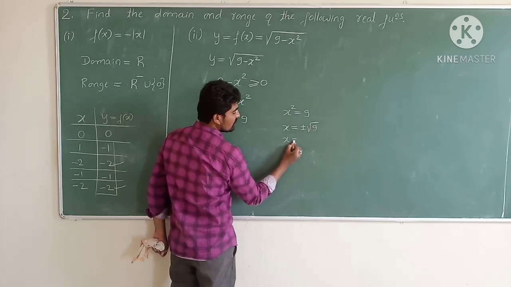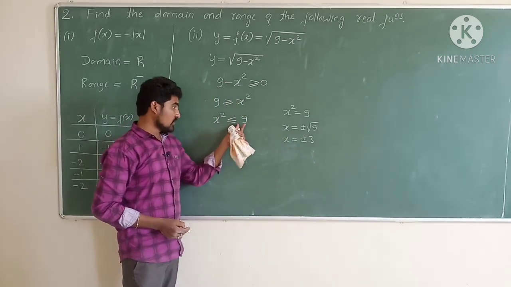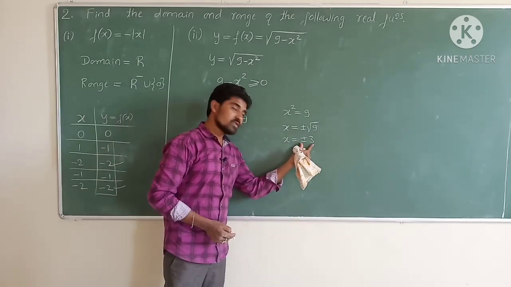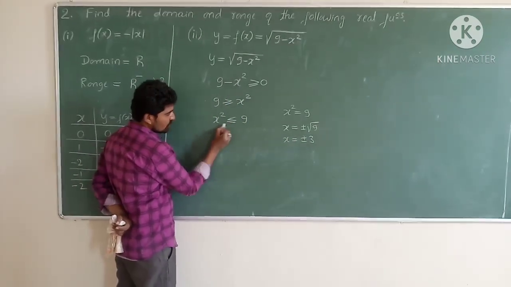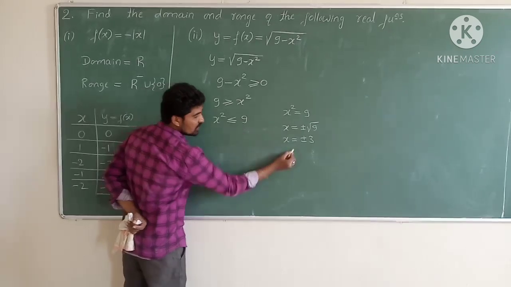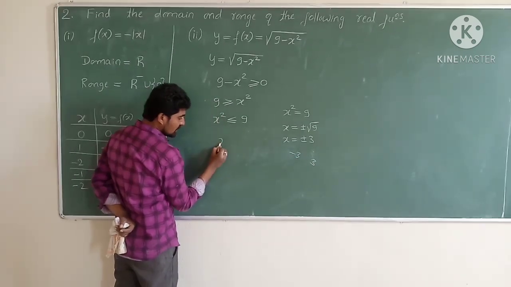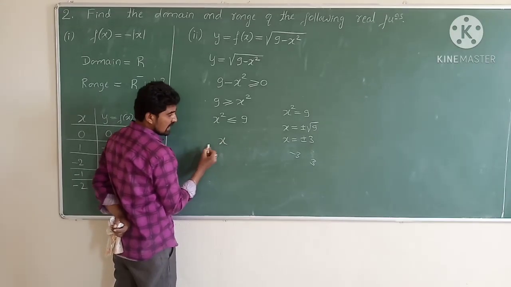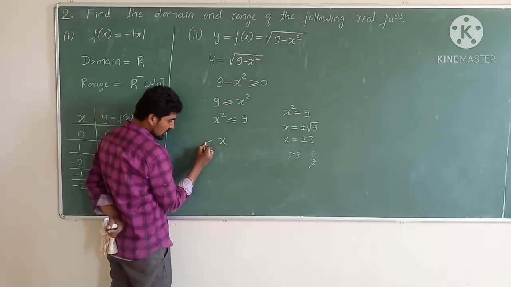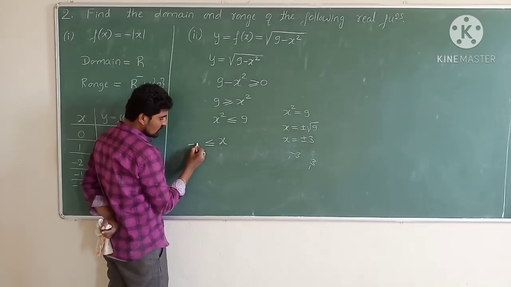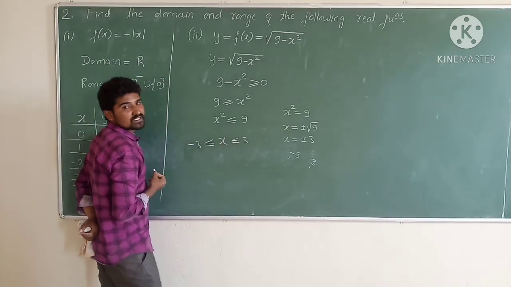It means the value of x is equal to plus minus 3. X square is equal to 9 and the value of x is equal to plus minus 3. It means if x square is less than or equal to 9, x lies between minus 3 and plus 3. Means x should be greater than or equal to minus 3, less than or equal to plus 3.